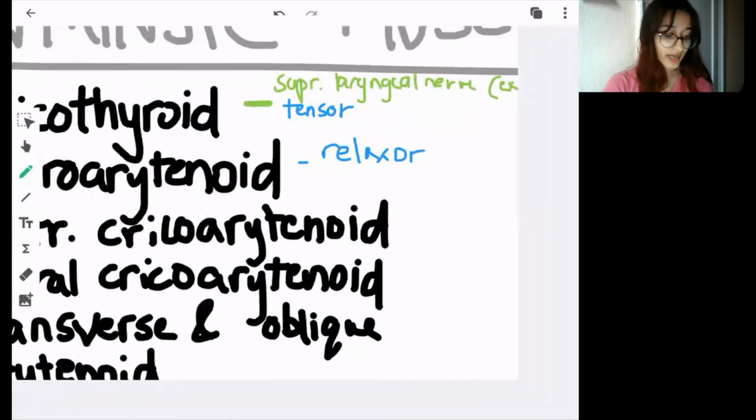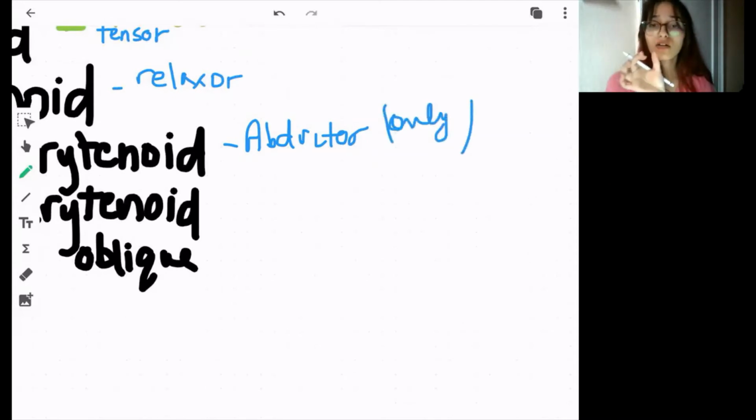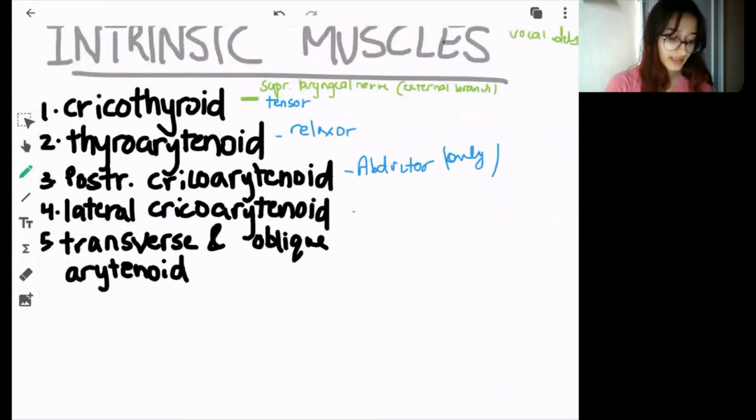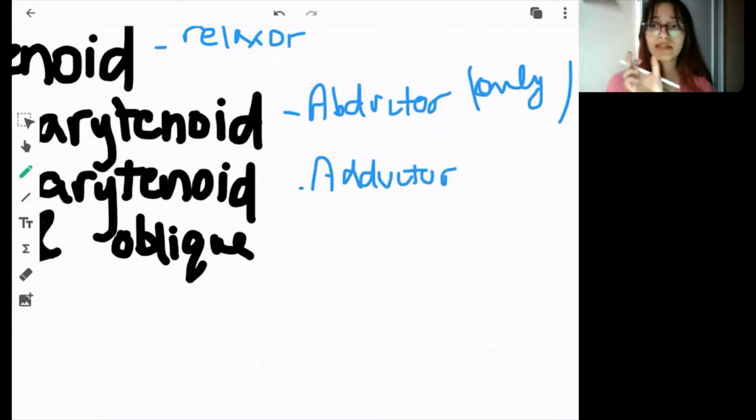Posterior cricoarytenoid is the only abductor of the vocal ligament, that is, it is the only one that will open the vocal ligaments and widen the rima glottidis, the space between the two ligaments. And the lateral cricoarytenoid is the adductor, so it will bring the two vocal ligaments or vocal cords together.